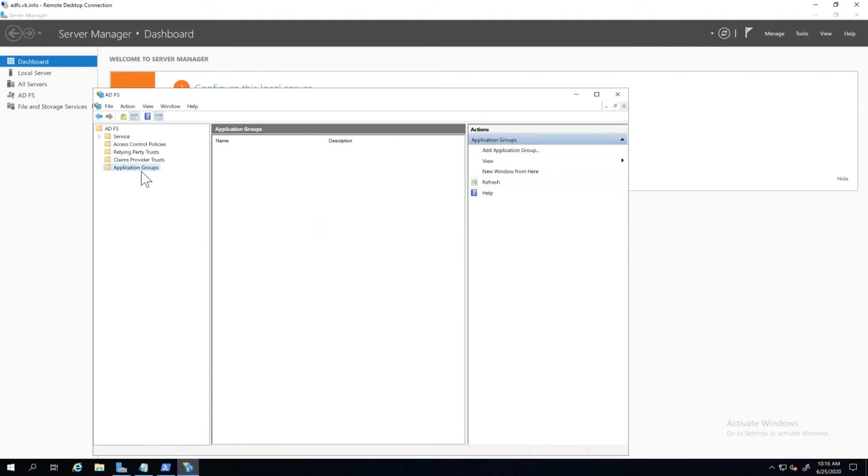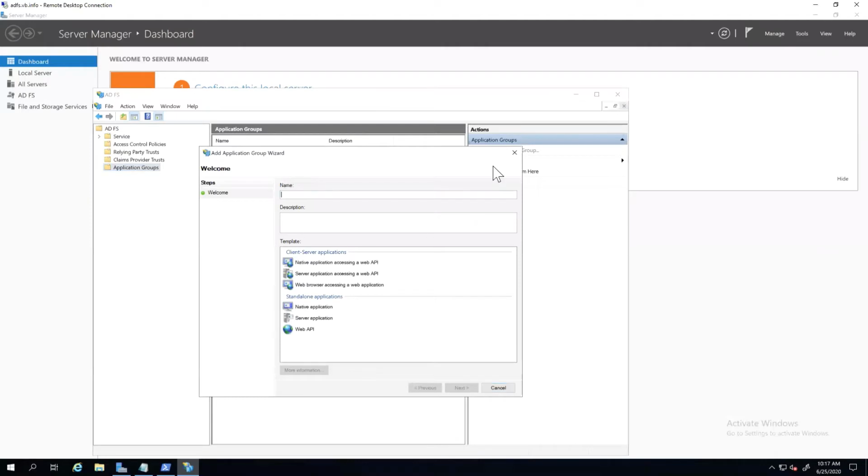This is a new feature within ADFS when you compare it to previous versions like 2012 R2, where it starts combining a couple of these previously separated policies or provider trusts. It makes it really convenient for us to be doing this work. So I'm going to go ahead and create a new application group.